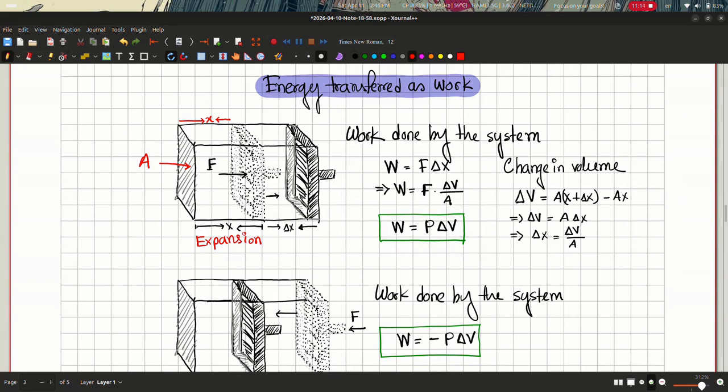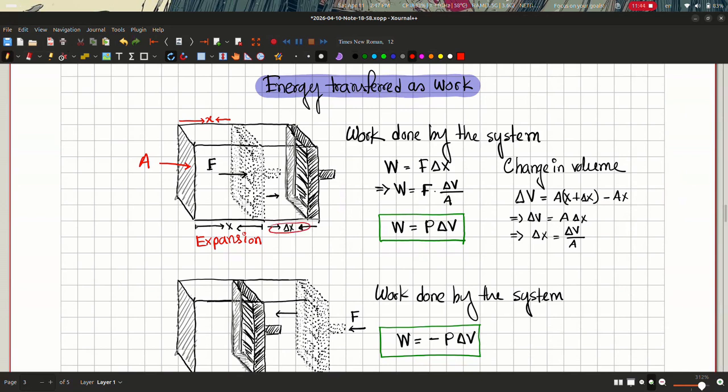So now the volume expanded to become A times (x plus delta x). So if we calculate the change in volume, we have A times (x plus delta x) minus A times x, and what we are left with is the change in volume as the cross-sectional area A times delta x, and this is essentially the displacement of the piston due to the force.